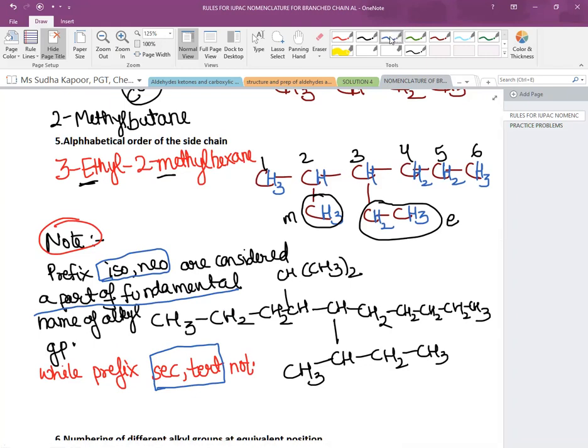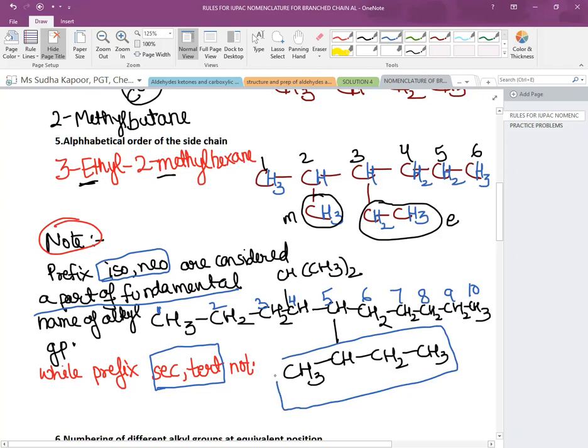First of all, the longest chain and the nearest number to the branch. 1, 2, 3, 4. On the 4, a branch with 3 carbons is present. 5, 6, 7, 8, 9, and 10. The total carbon chain is of 10 carbons. On the 5th, a branch is present, which is a 4-carbon branch. And on the 4th position, CH with CH3 twice. Students, we can write it in an open form also, as a CH having 2 CH3.